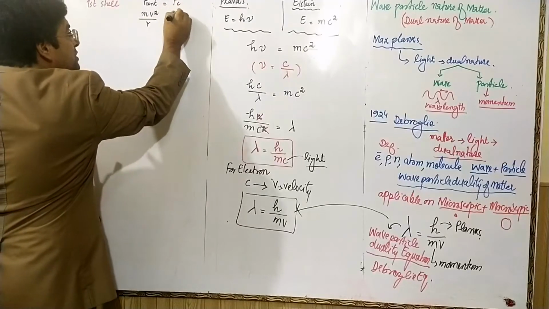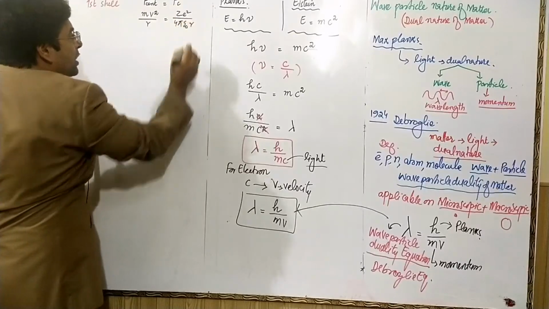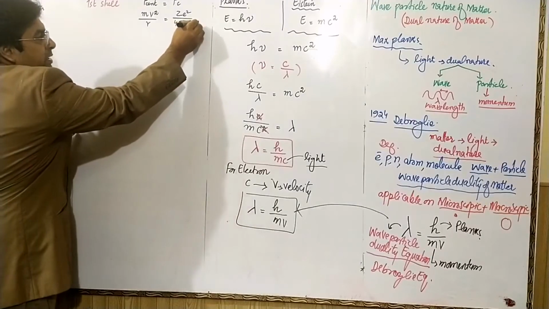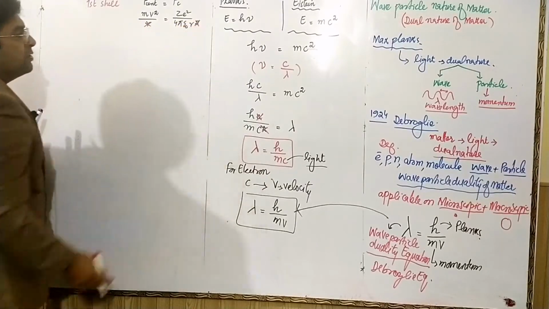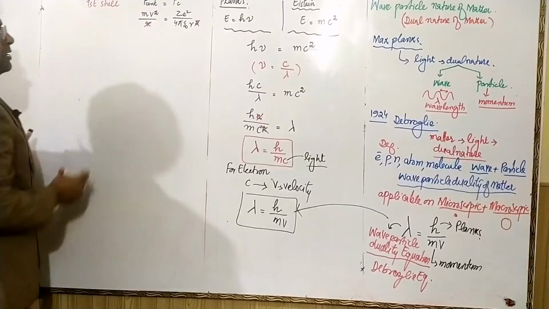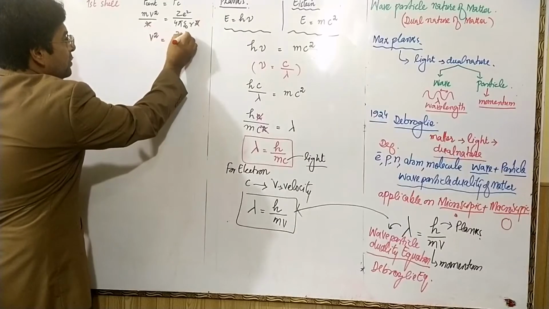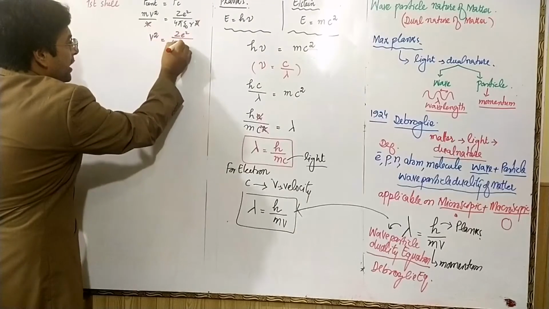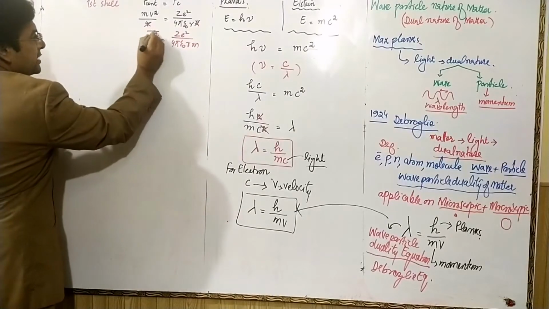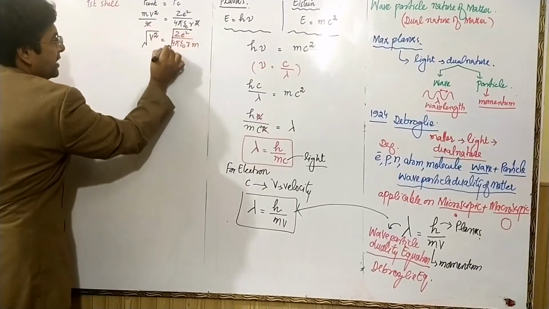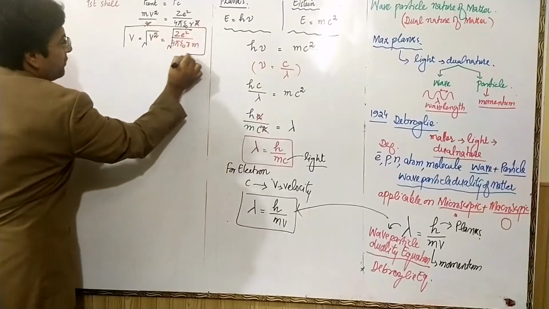This is equal to Ze square over 4 pi epsilon naught into r square. r cancels with r square and r will become v square. It will be equal to Z e square over 4 pi epsilon naught r into m, and by taking the square root on both sides we will be able to calculate the velocity of electron in the first shell.